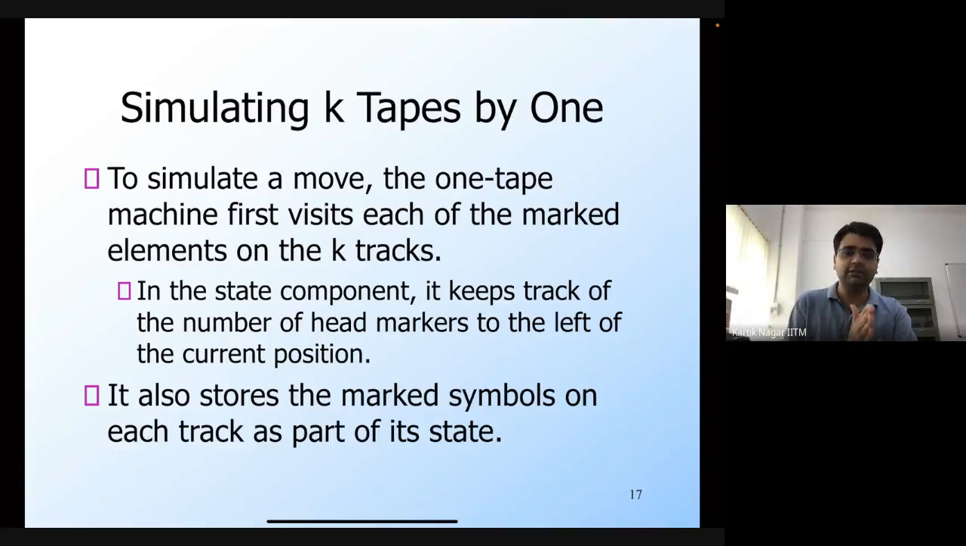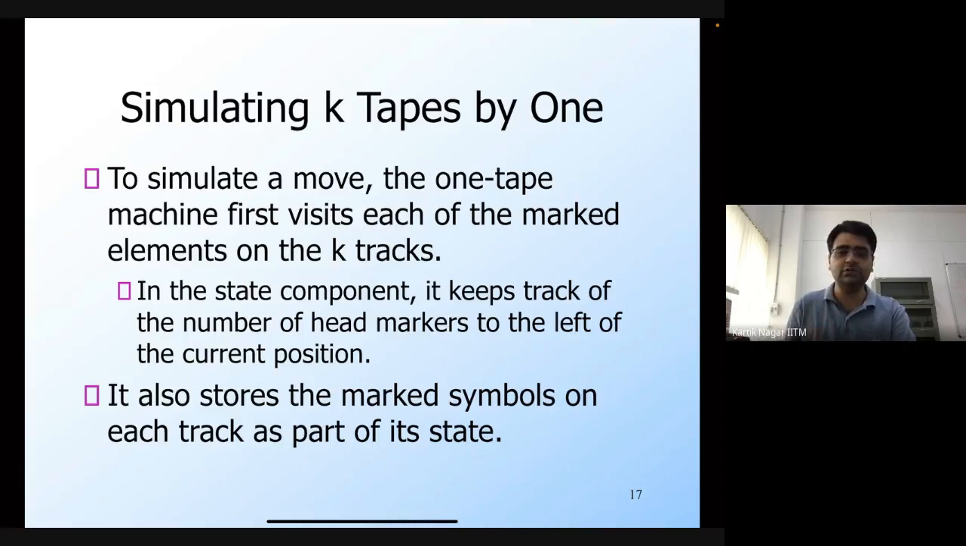Remember that whenever it visits the mark symbol on one of the tapes, it needs to store that information, because it also needs to look at the mark symbols on the second tape, the third tape, and so on. All of these will be stored as part of its state.